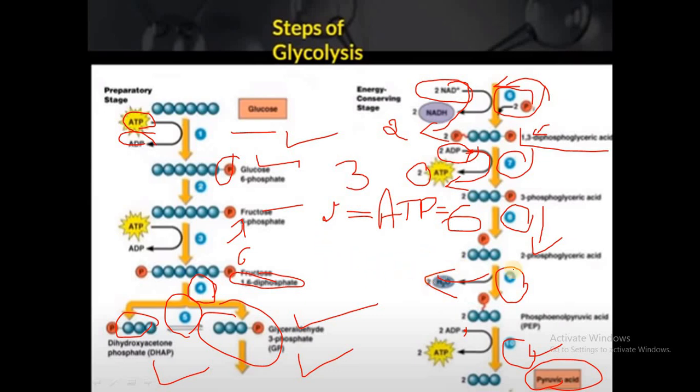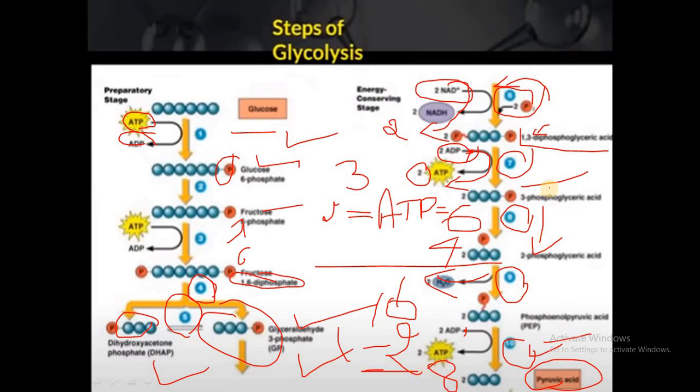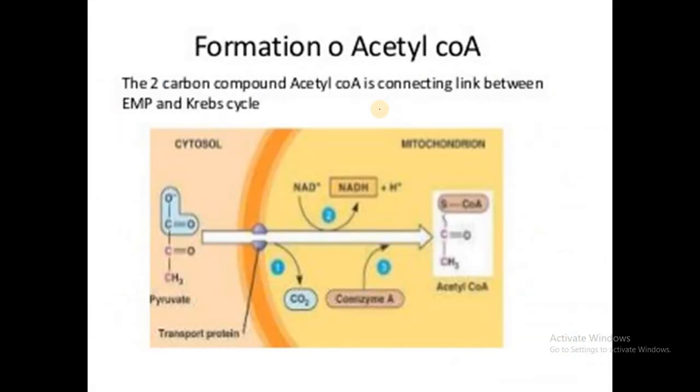And direct ATP synthesis, that is between this step here and here, how many ATP are synthesized? 4 ATP are synthesized. So ultimately 10 ATP molecules are synthesized here. Even though, in the beginning step, as we have lost 2 ATP molecules, ultimately we have to subtract 2 ATP molecules. So ultimately the net gain of ATP during glycolysis would be 8 ATP molecules. So this is all about glycolysis.